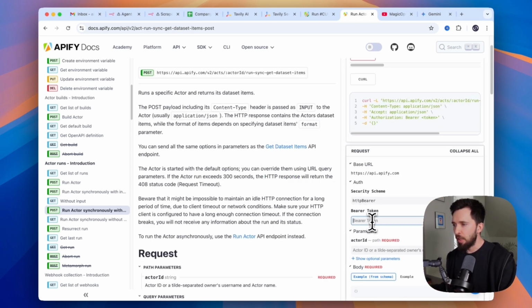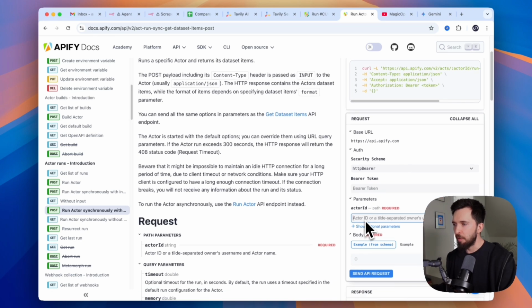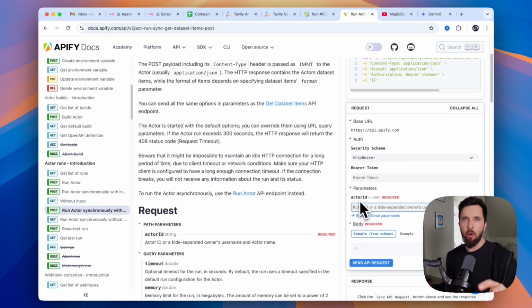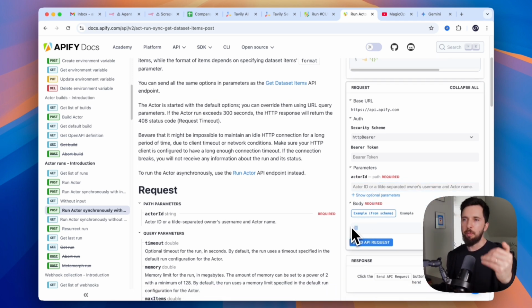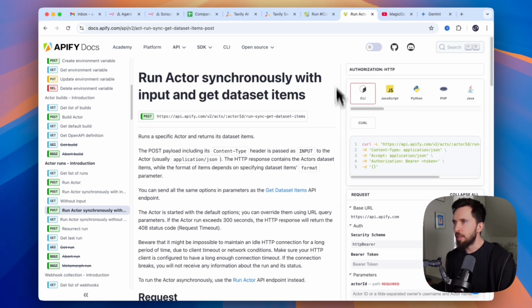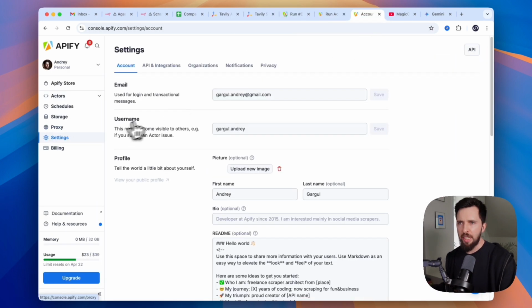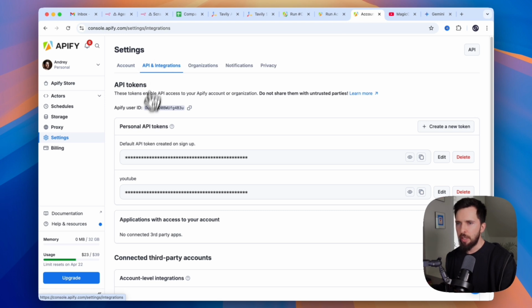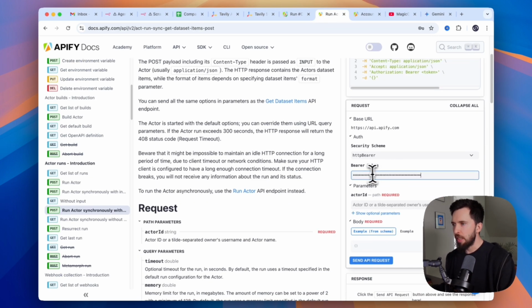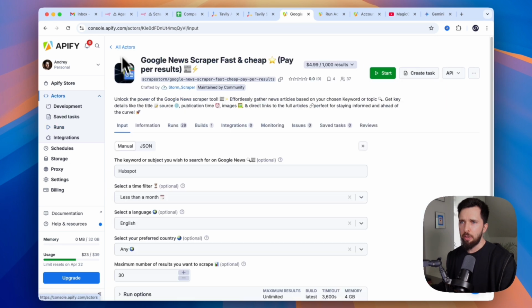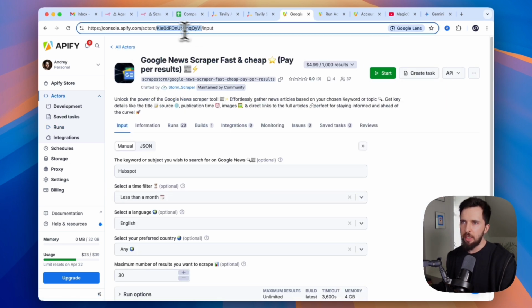You're going to need your token, your API token, and then you're going to need to provide the actor ID. They call their scrapers actors, so that's an actor ID, and then the specific JSON body of your request. So let's start with API token: settings, API and integration, and here I have an API token already created. You can create a new token here. Now I just put it here. Actor ID, you go back to this page where we have an actor that we selected, and everything between actors and input, that's the actor ID.